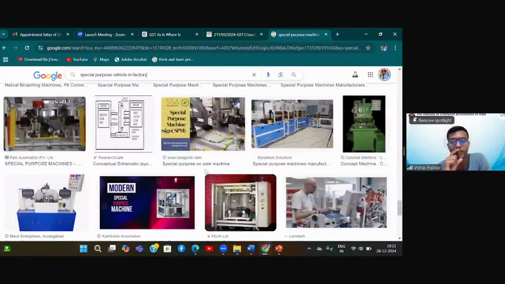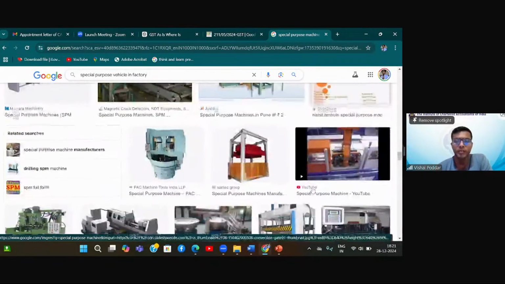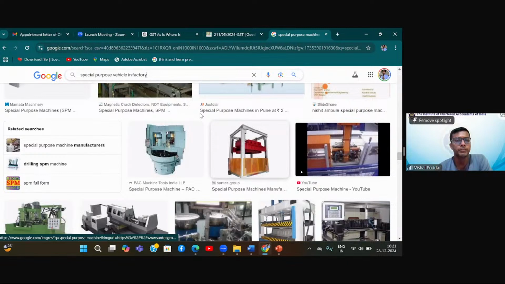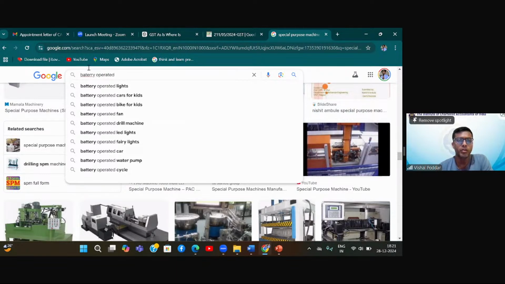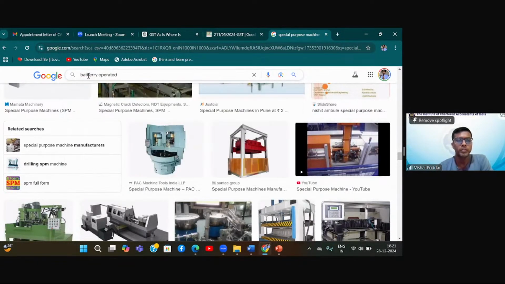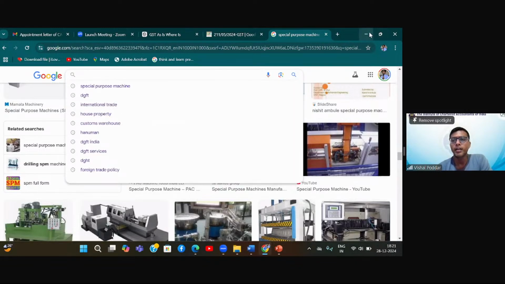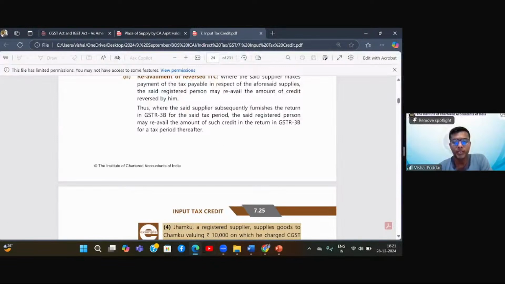I'll give you a very interesting example. Have you seen those battery operated vehicles which are used in airports or in resorts for taking people from one place to another? Yes, sir. Sometimes in a zoo also they use them. In a zoo also, yes, you're right. What is it called? I forgot the name. So I hope you understood what I'm trying to say. Correct, na? Yes, sir. So that is eligible, beta.